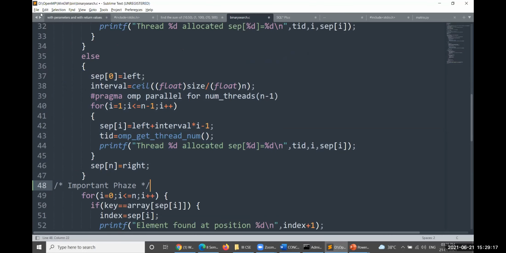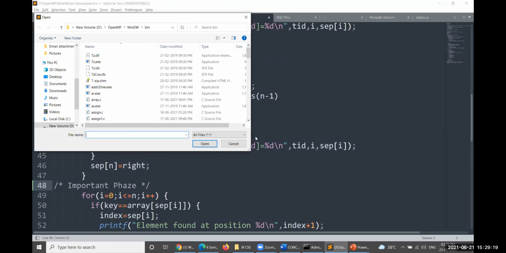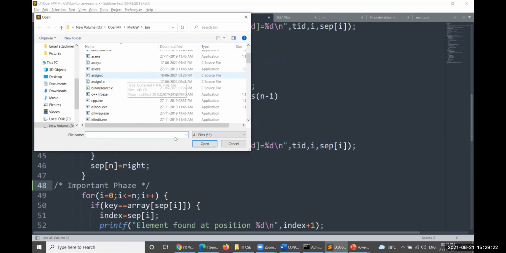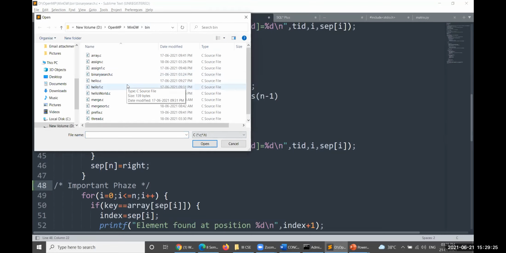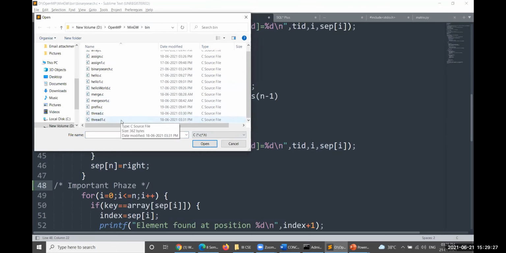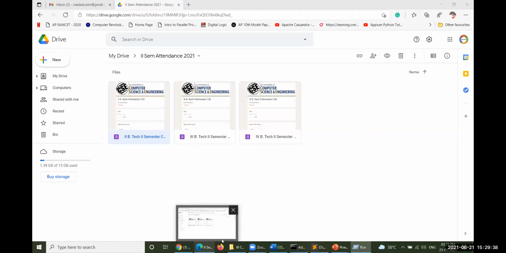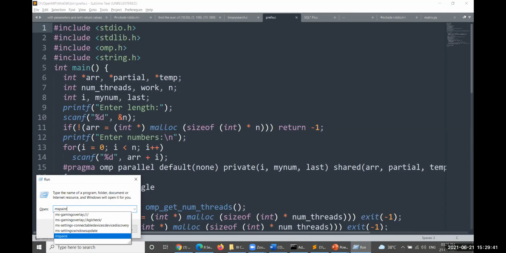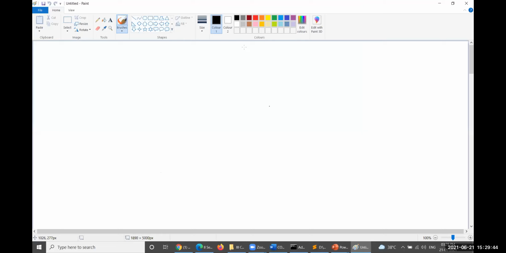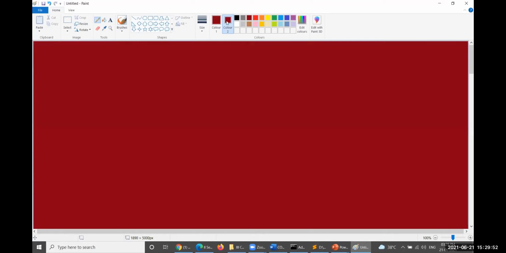Now let me go ahead and take one more problem. Only C will be taken. Prefix sum. Don't worry about this particular prefix sum here. So let me take MS Paint here for a while, then it is better to explain. So this is the better kind of explanation. So look at this, prefix sum in the sense you have been given.